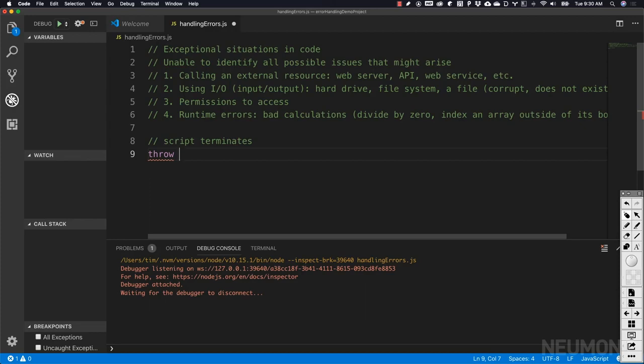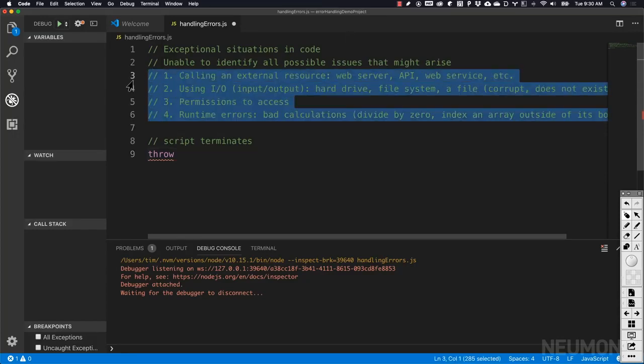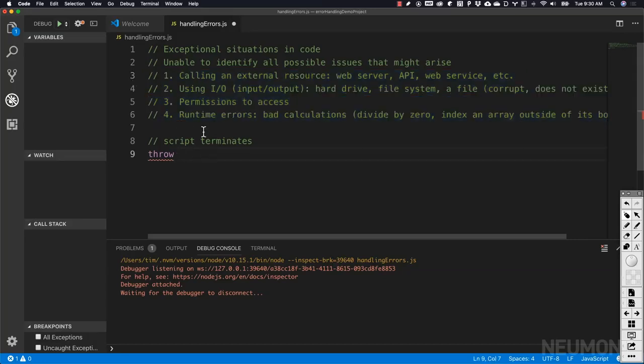So throw is a keyword that we can use in order to cause an error to happen. So the situations we described up here are caused by something else. But we ourselves, as the developers of the software, if we determine that an exceptional case has happened, we have the right to also throw an error, just like all these other situations might throw an error. And we just do that by using the throw keyword. And I'll show you how to use that in our code, but we're just going to go ahead and create an error right now. So let's just do throw, and we'll just call this my error. And then terminate that with a semicolon.